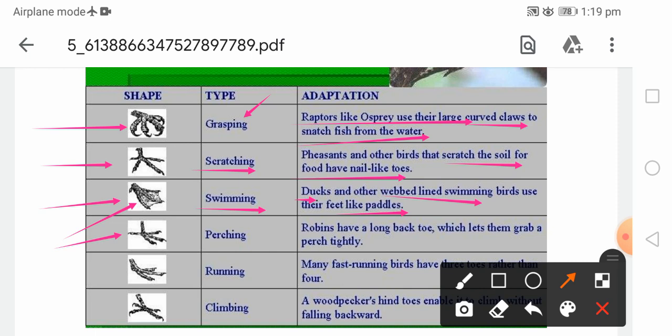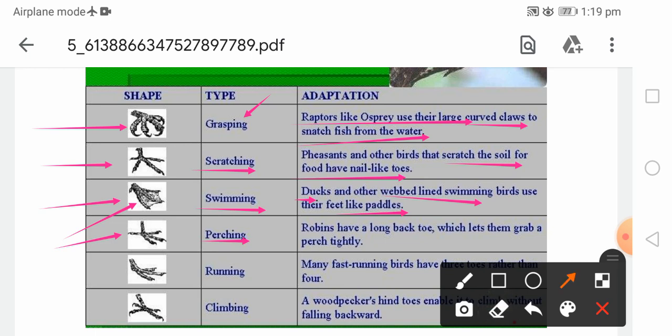Then here the perching feet, it is very important. Perching feet, as I already told you, perching means to make a balance on the tree, or when these birds stand on the twig. So it is very important to make a balance. So perching means, in short, balancing, and for balancing purposes such kind of feet are found.